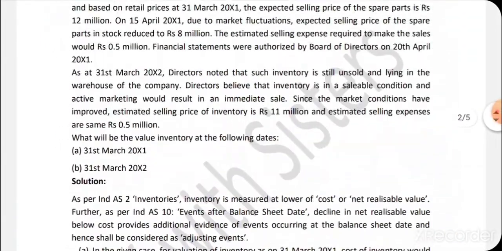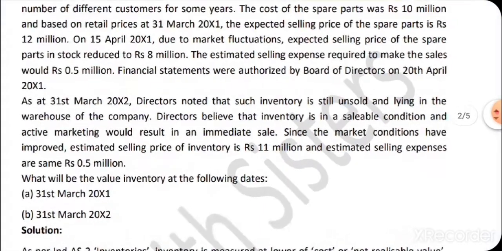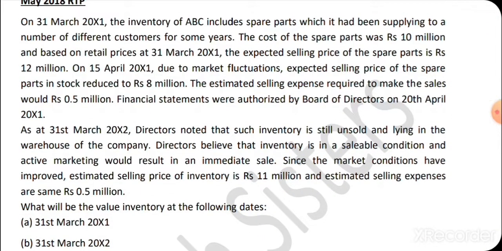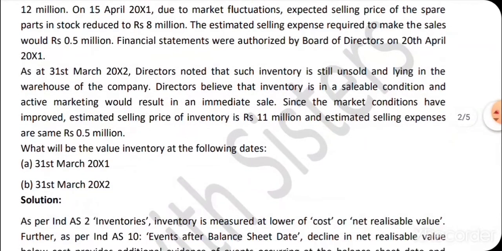Come, let's go through the next part, the second part of the question. As at 31st of March 2022, directors noted that such inventory is still unsold and lying in the warehouse of the company. Directors believe that inventory is in a sellable condition and active marketing would result in an immediate sale.